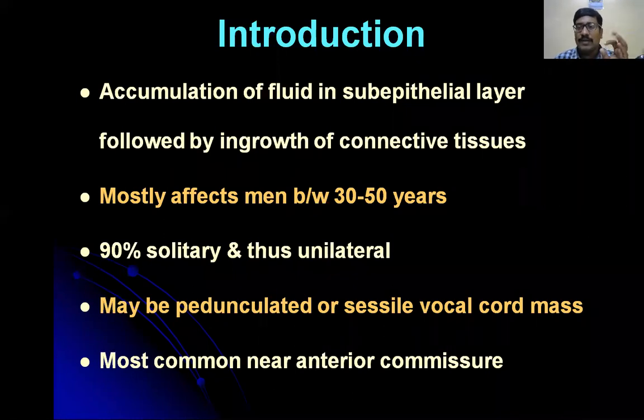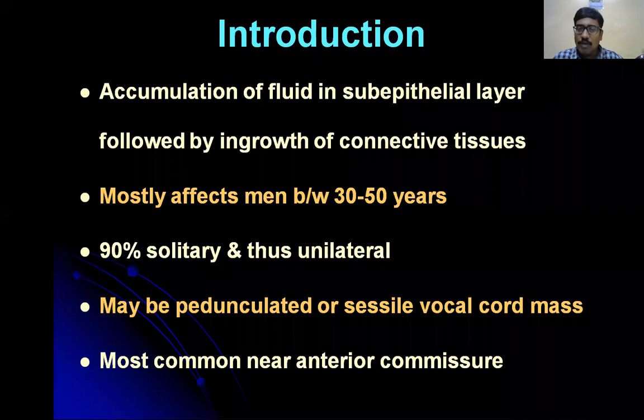One thing you have to remember: 90% of vocal polyps are unilateral, and 90% of vocal polyps are solitary. When we come to vocal nodule, 90% of vocal nodules are bilateral, and 90% are solitary. So vocal nodules are solitary and bilateral, and vocal polyps are unilateral and solitary. They may be pedunculated or sessile. Pedunculated means there will be a structure to support it. Sessile means there won't be any base. If there is a base, it is called pedunculated. If there is no base, it is called sessile.